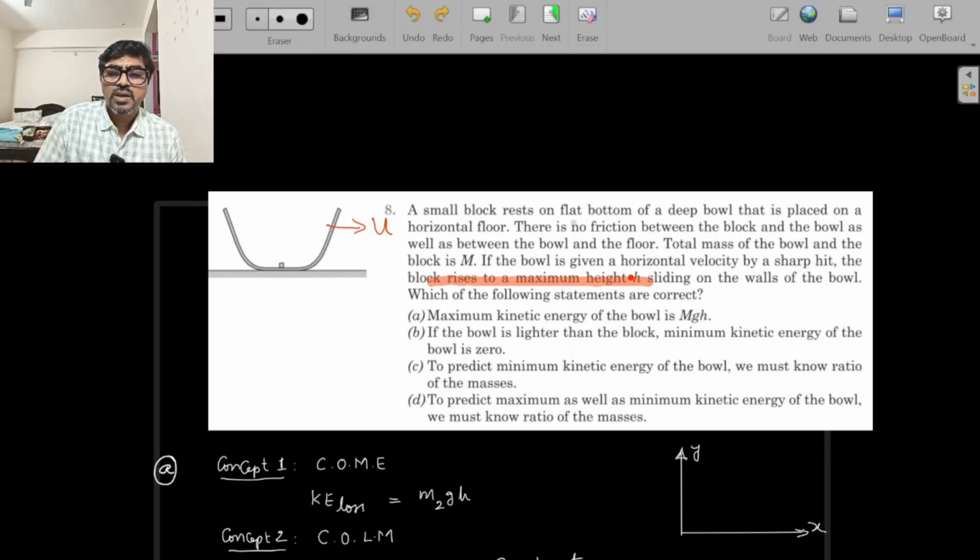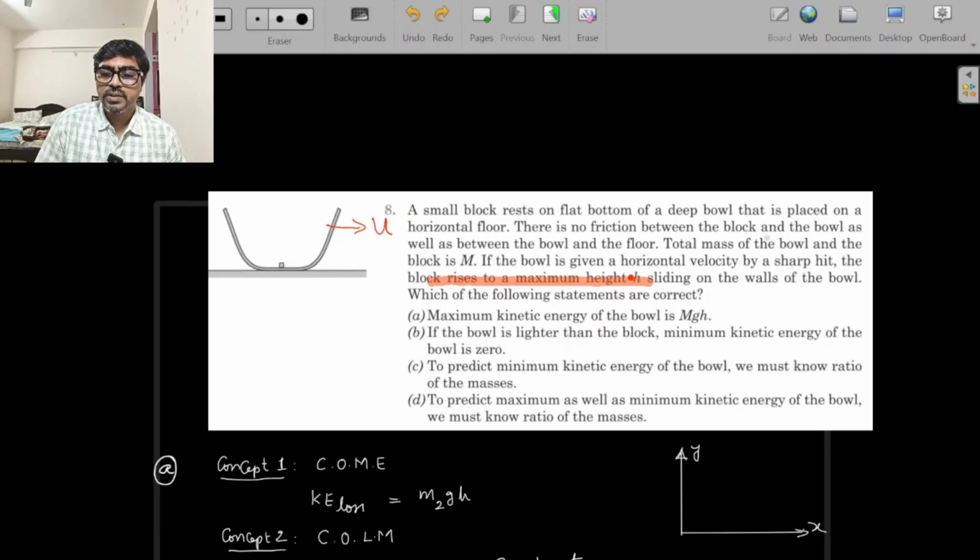meaning that rotational inertia and all that are not considered here. At rest, meaning initial velocity 0, on a flat bottom of a deep bowl. Deep bowl, they are saying, meaning the block cannot escape out of the bowl. So it's always inside. And that bowl is placed on a horizontal floor. There is no friction between the block and the bowl as well as between the bowl and the floor, meaning no friction anywhere. So yeah, you can conserve mechanical energy. No dissipation of mechanical energy here.